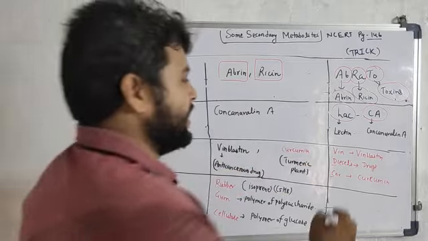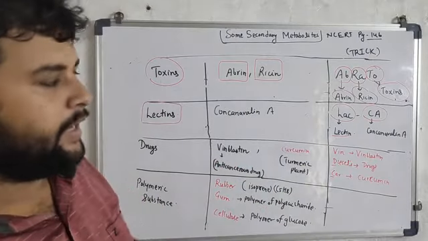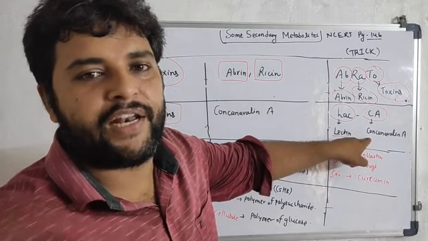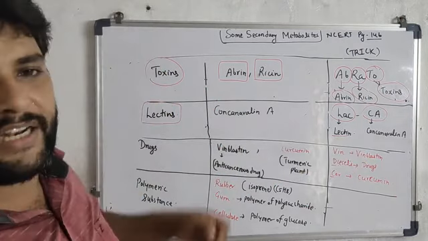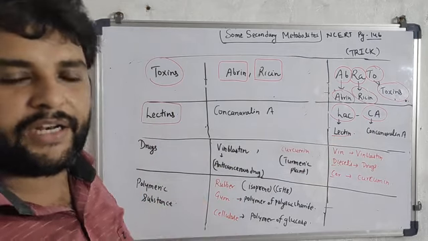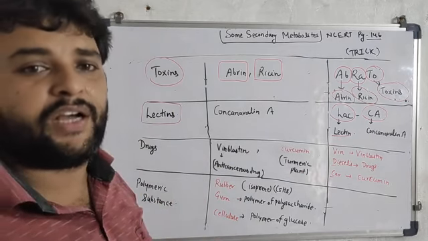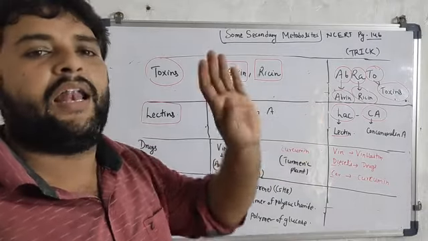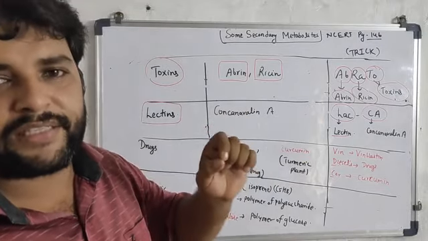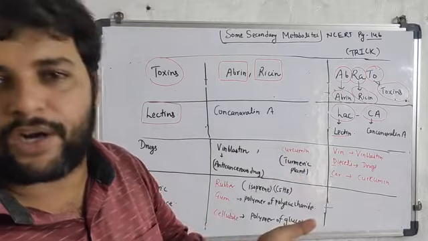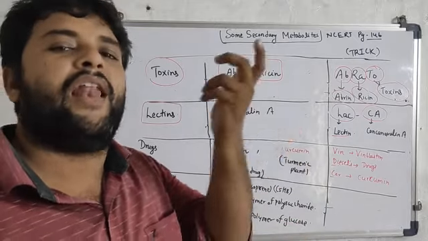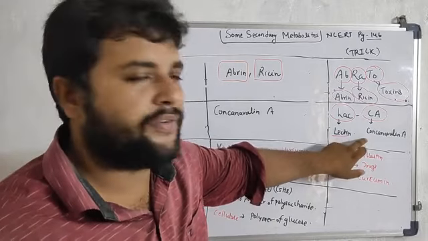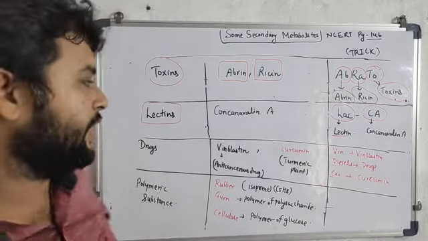L stands for lectin, and CA for concanavalin A. So you can easily learn the example of lectin, concanavalin A, by the simple trick lakh CA. Lakh simply stands for lectin, and CA for concanavalin A.